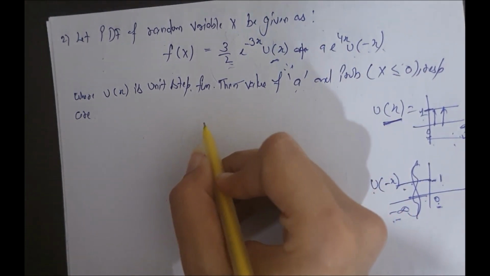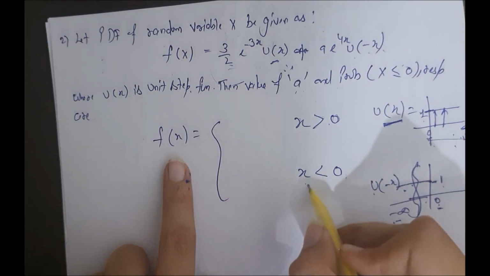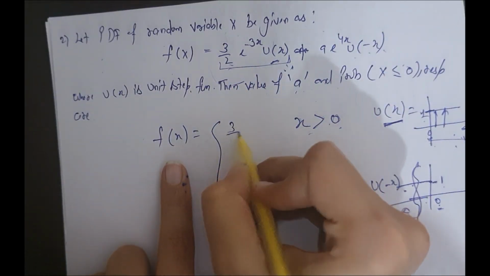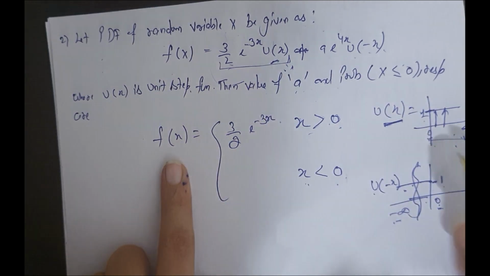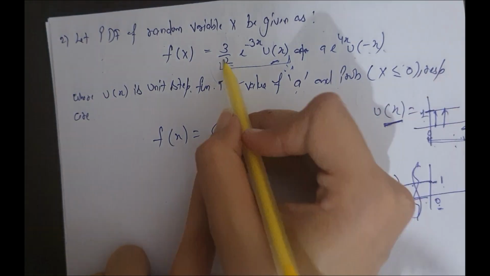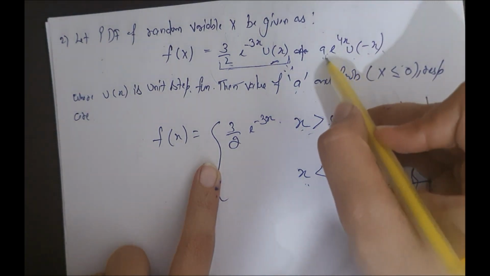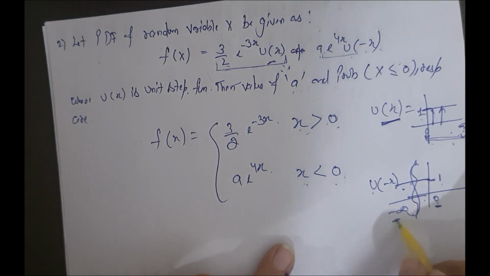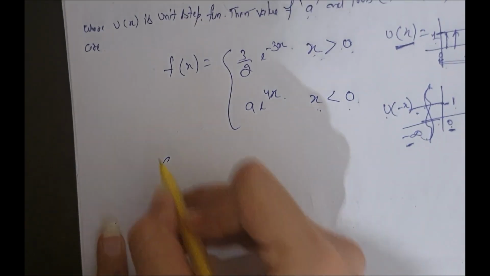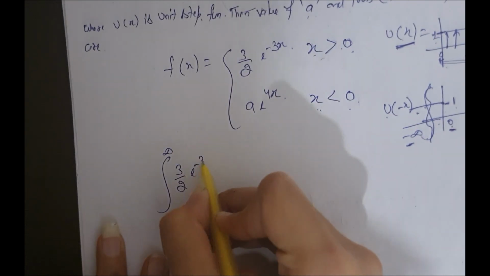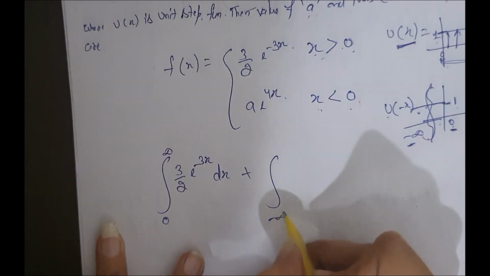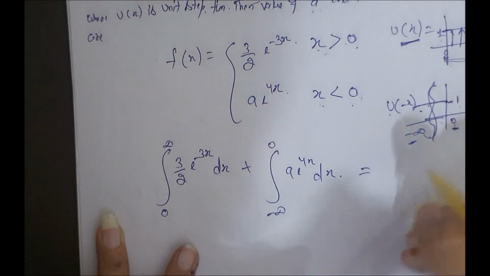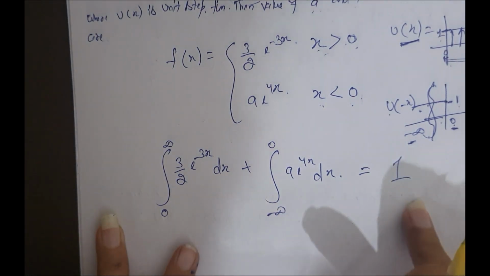Here, first of all, write f(x) for x greater than 0 and x less than 0. The part greater than 0 has limits 0 to infinity, and the part less than 0 has limits from 0 to minus infinity. Now integrate it, from 0 to infinity. The total of the PDF is equal to 1.